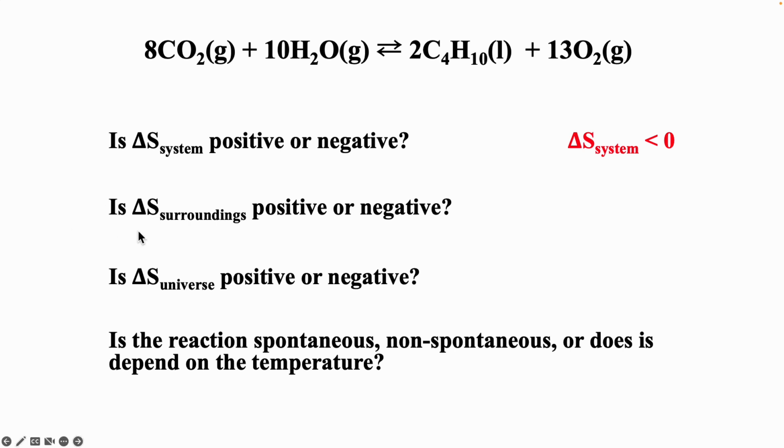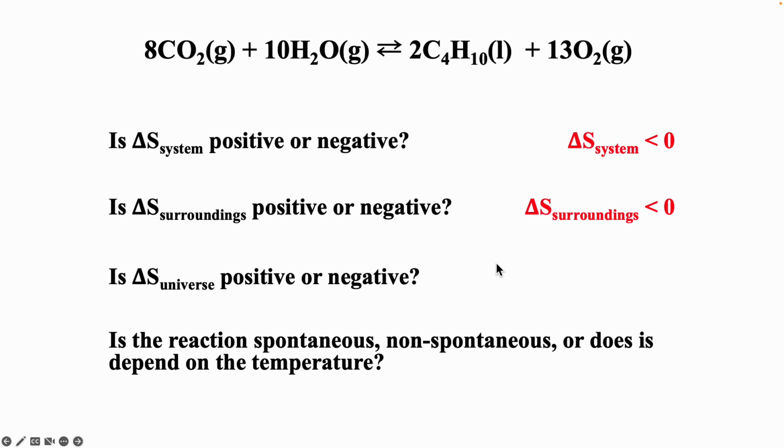Now, is delta S surroundings positive or negative? Well, if we look at this reaction, if it was written backwards, it would be a combustion reaction. And so that means heat would be a reactant. And so that means this has got to be endothermic. And so heat is going from the surroundings to the system. So delta S surroundings is going to be negative.